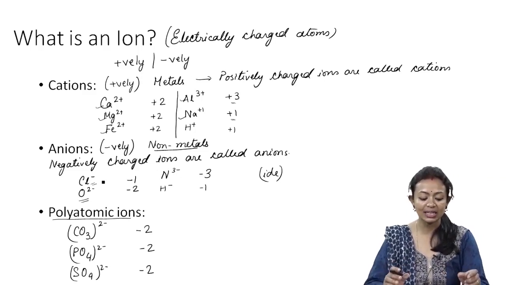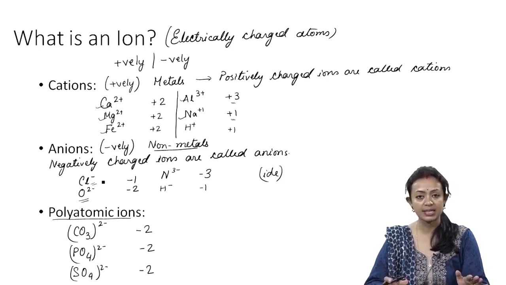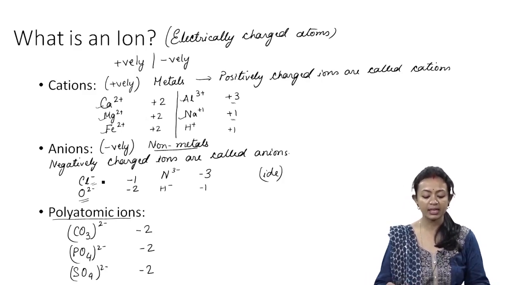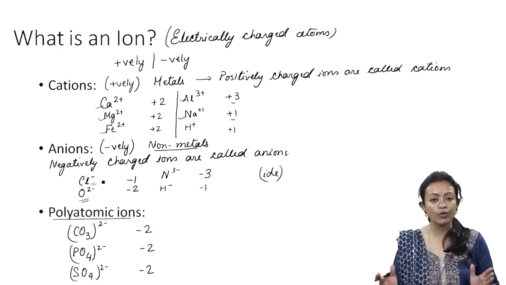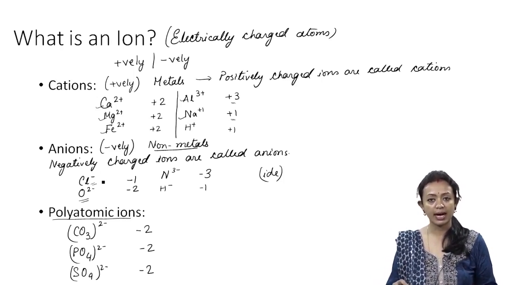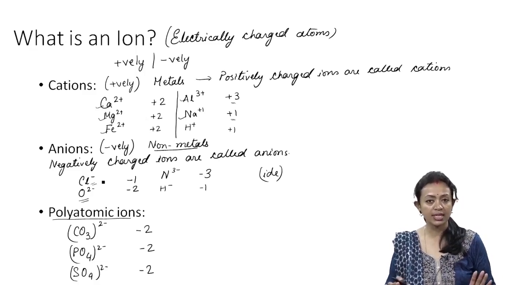So, I hope with this it is clear what is an ion. An ion is an electrically charged atom. Atoms are neutral, but ions are charged. If they are positively charged, then we call them cations. And if the ions are negatively charged, then we call them anions. Metals are cations, whereas non-metals are anions. We also have polyatomic ions in which two or more atoms come together and take an overall charge, then we call them polyatomic ions. Clear? I hope with this you have understood what is an ion.